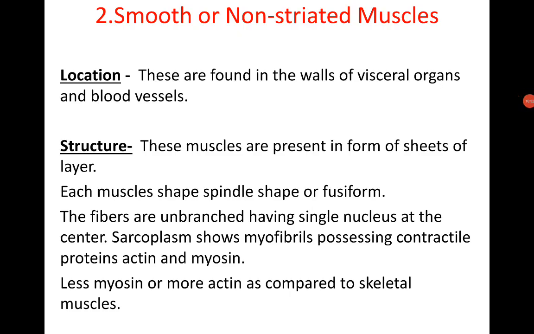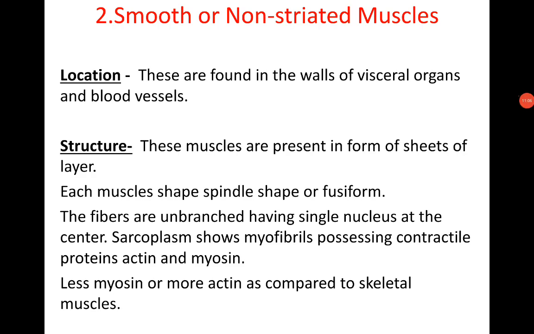Next type of muscle, smooth muscle or non-striated muscle. Location: these are found in the inner wall of visceral organs and blood vessels. The inner visceral organ walls are made up of this muscle tissue, called smooth muscle.